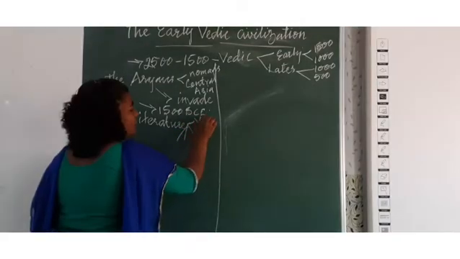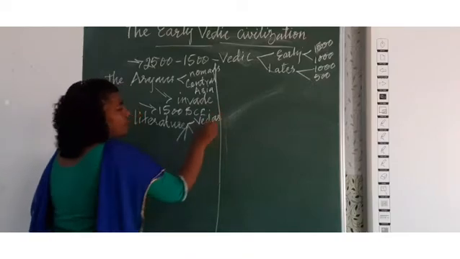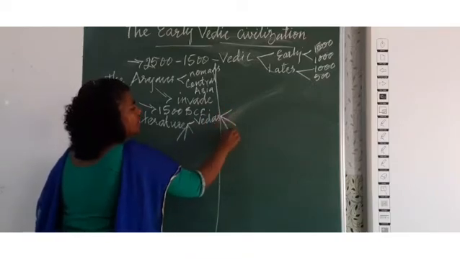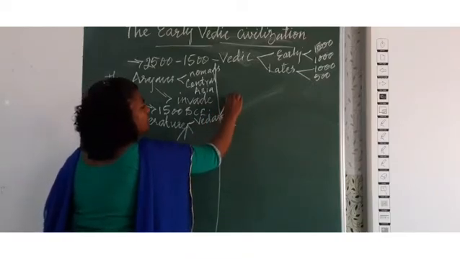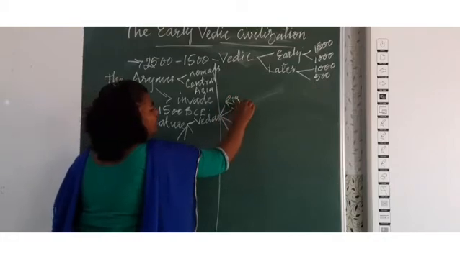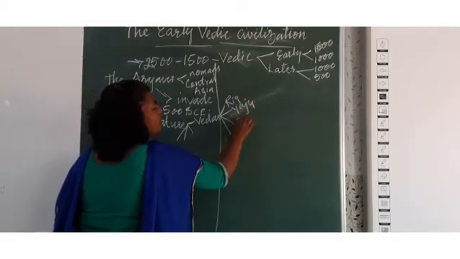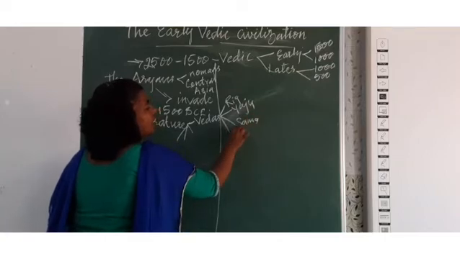It comes under Vedas. When we talk about Vedas, there were 4 important Vedas, that is Rig, Yajur, Sama and other Vedas.